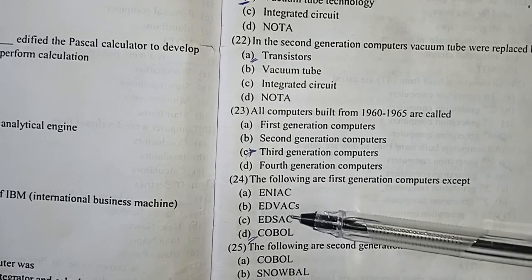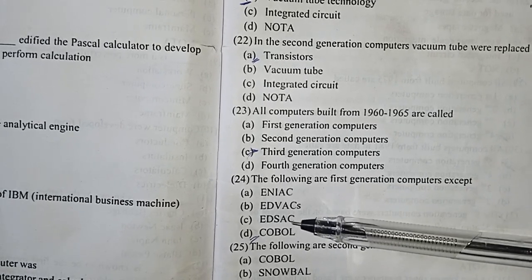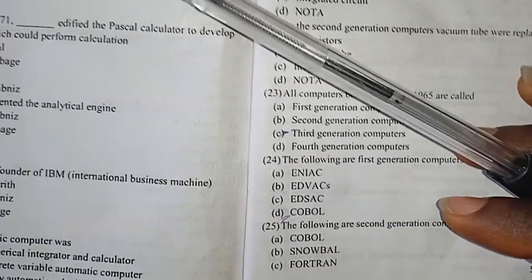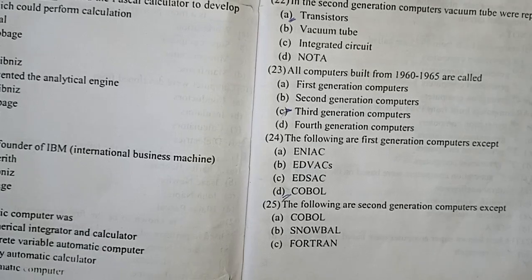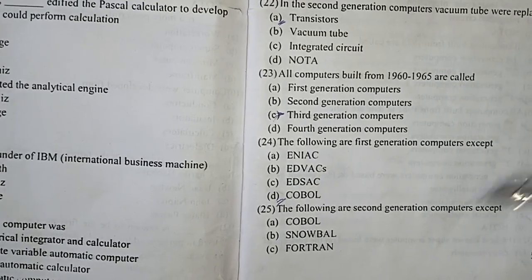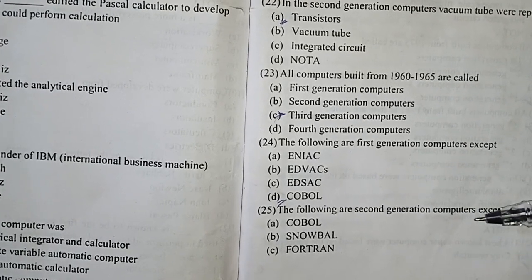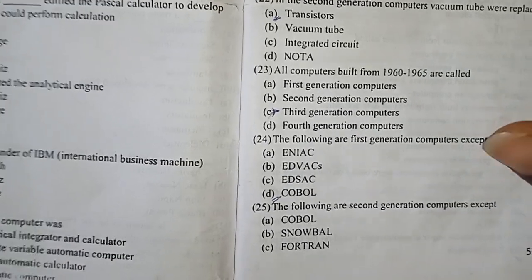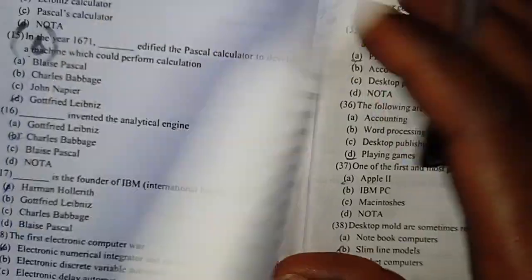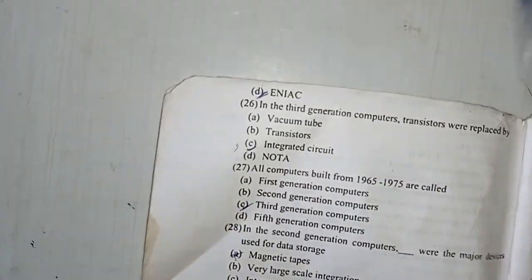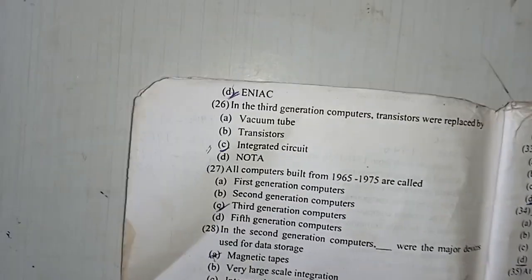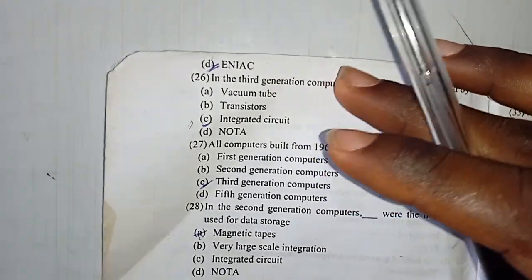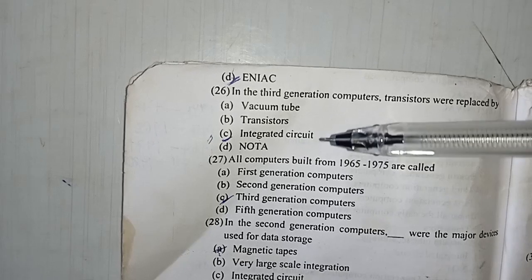So ENIAC, EDVAC, EDSAC. So it was as if air was raining. Electronic in those days was raining for first generation. Now, the following are second generation computers except, so you see where that COBOL belongs, second generation. So the following are second generation computer except ENIAC. Once you see any computer named that time they believed in electronic, so you know it's first.